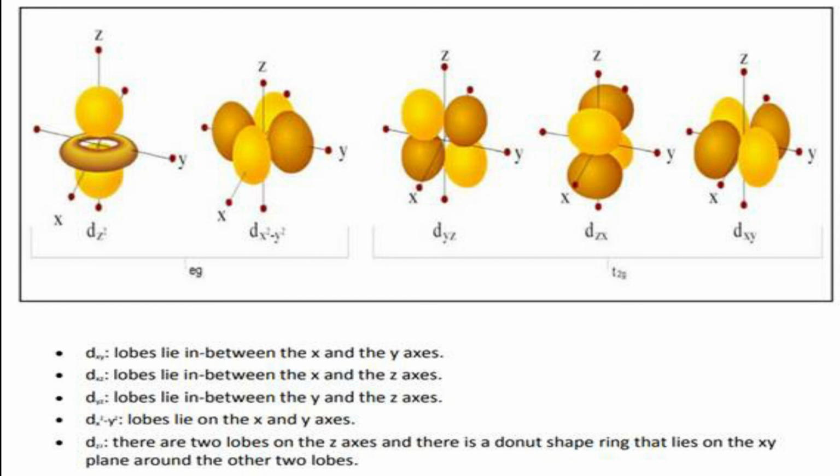Only from this representation you will understand all these three come in one category. Lobes are not along the axis. Those are represented by the symbol T2: T for triplet, 2 for non-axiality, and g for gerade. In case the complex has a centrosymmetric arrangement, then we will use the term T2g. So this diagram describes two sets of orbitals at the metal ion, Eg and T2g.